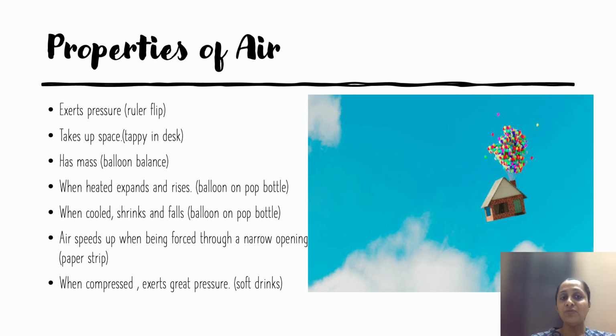Air speed: when air is forced through a narrow opening, as in the paper strip experiment that we have done, it speeds up. When we have a wide opening, obviously the air speed is going to be very very less. And when air is compressed, like in your soft drink bottles, your Coke and Pepsi and Fanta, carbon dioxide gas is compressed into it. So the moment you open the lid, you see the gas bubbles coming out, fizzing out. It is because the gas is inside it in a compressed form, so it exerts a lot of pressure. So these were the various properties of air.